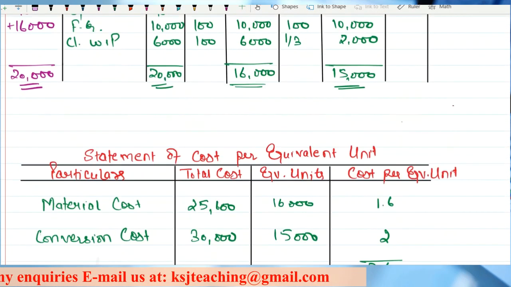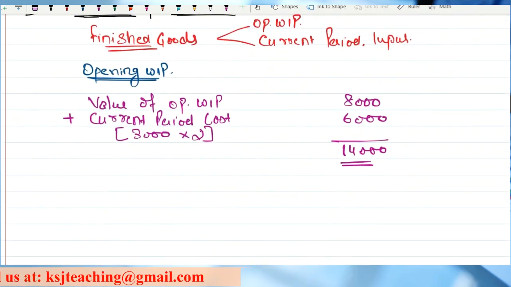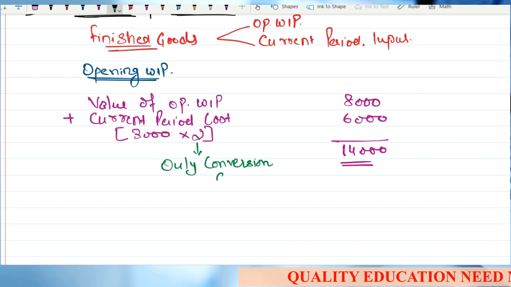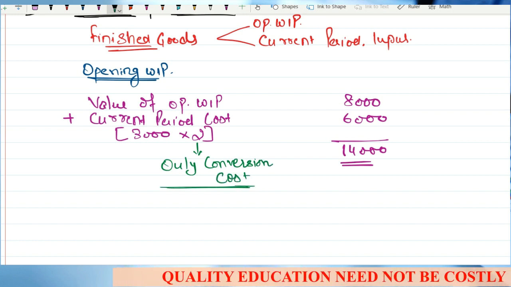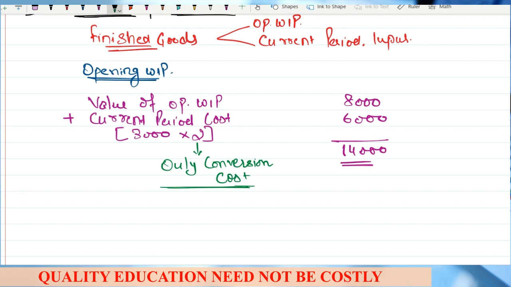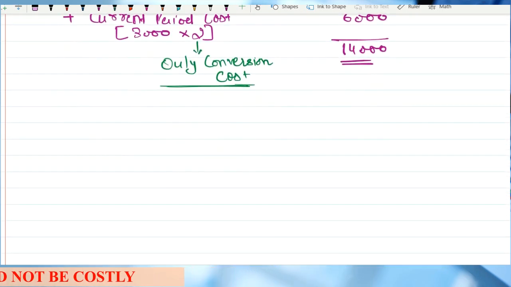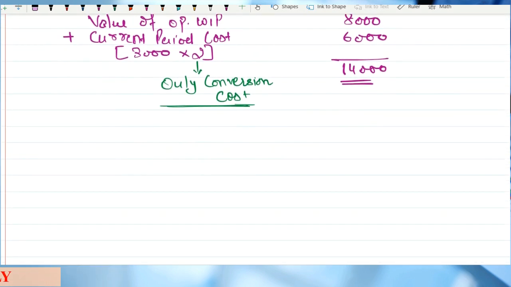Clear? So you need to be careful here. I'll write here only conversion cost. Any doubts? Now let's talk about the current period input. This is the opening WIP. Now we'll talk about the current period input.